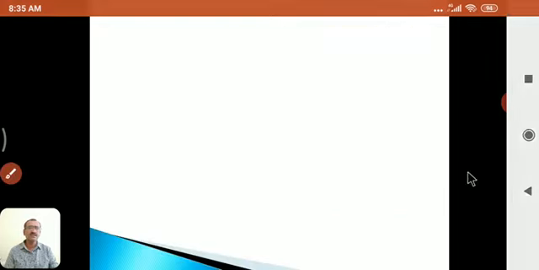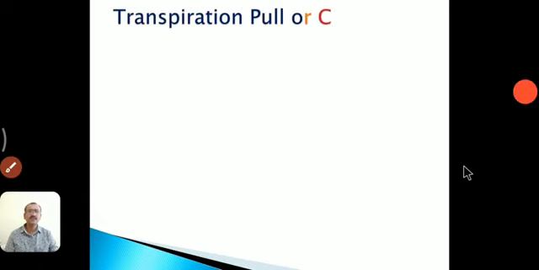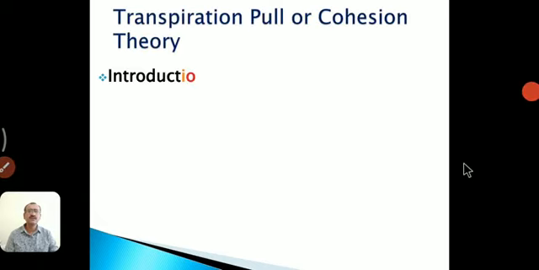Here in this part we start with the introduction. What is transpiration pull theory, or who discovered transpiration pull theory? Mainly this theory was proposed by an Irish botanist, Henry H. Dixon, and physicist John Joly in 1894.